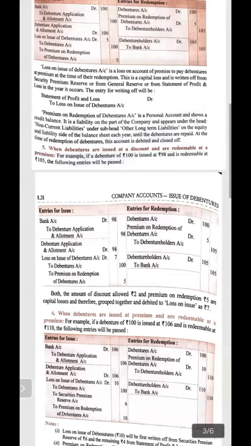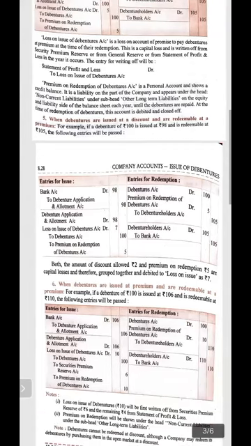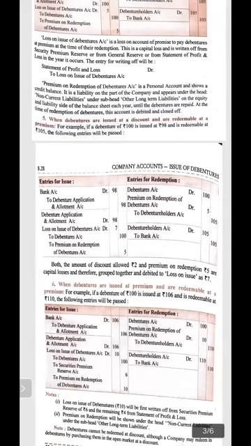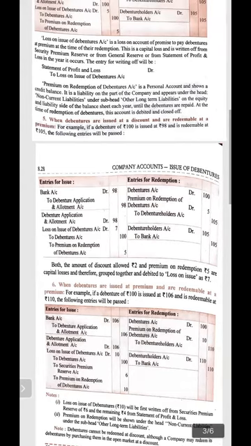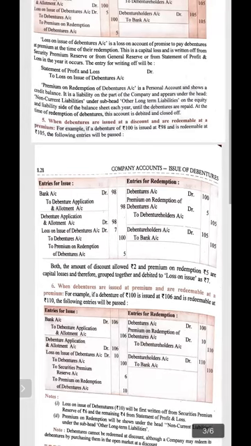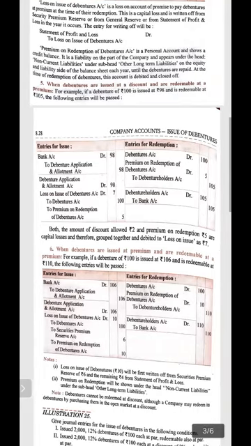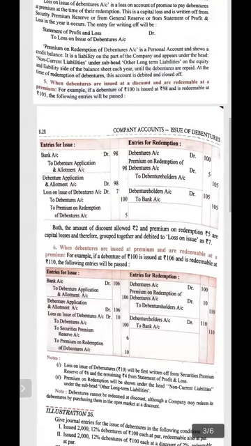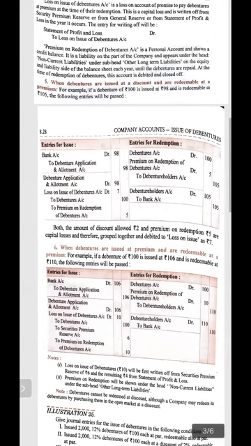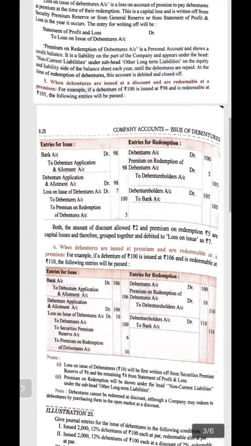Fifth, the condition that can be applied here is when the debentures are issued at discount and are redeemable at premium. Now 100 rupees debentures are issued at 98 rupees, meaning 2 rupees discount is there, redeemable at 105. See, redeem at premium, issue at discount. At the time of issue, the entry will become bank account debit to debenture application and allotment, that is 98 rupees. Please be very careful while doing this entry. Write with pencil in the entry of due. The loss on issue of debenture is 7 rupees.